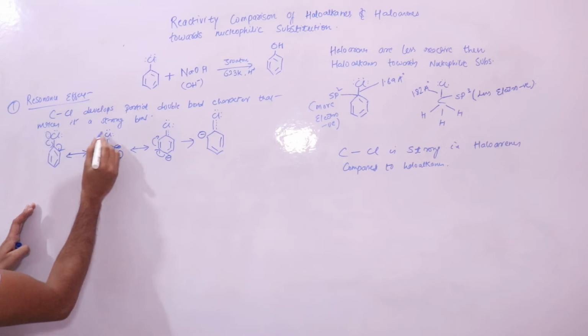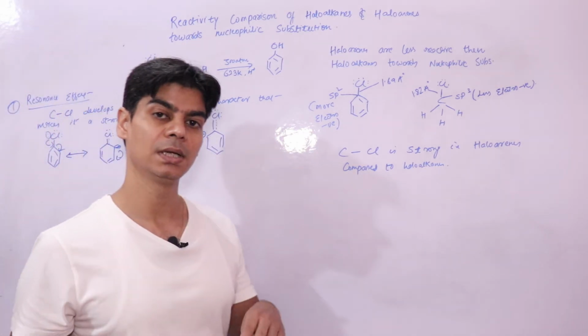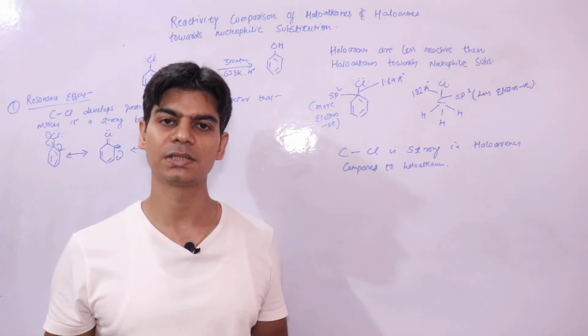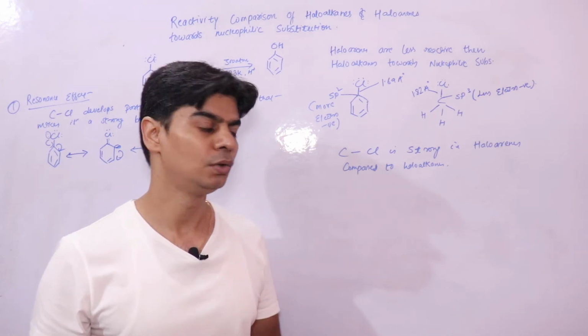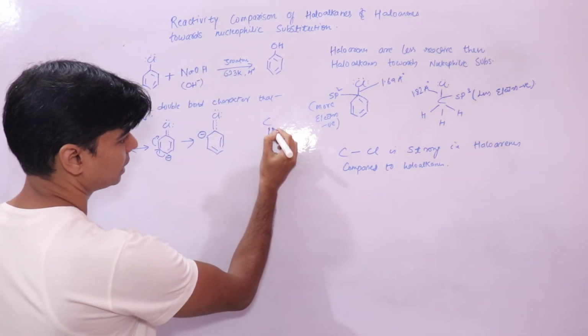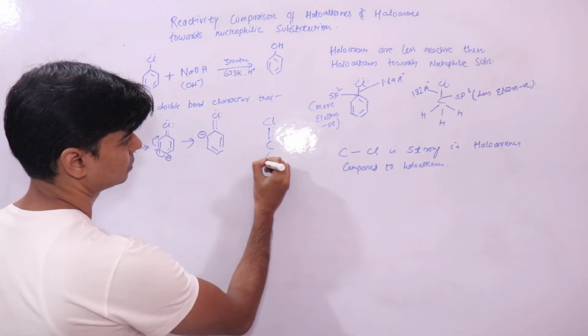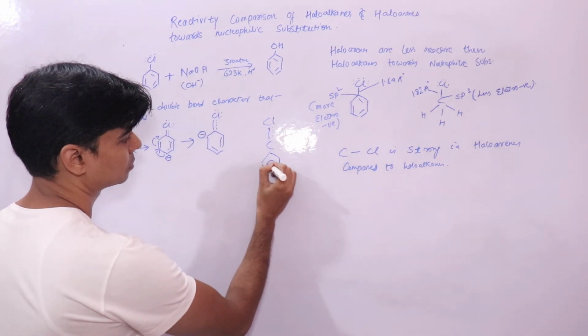So due to this double bond character, this is a stronger bond, due to which its cleavage is difficult, or it is difficult to break this C-Cl bond because it has now developed a partial double bond character.